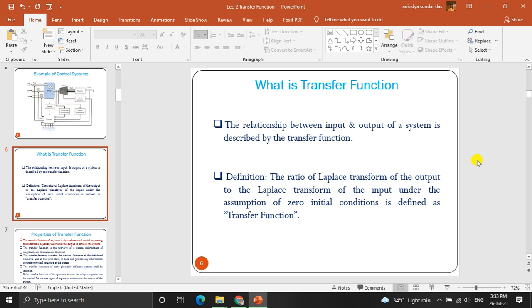Now let me tell you about what is a transfer function. This is the new topic.